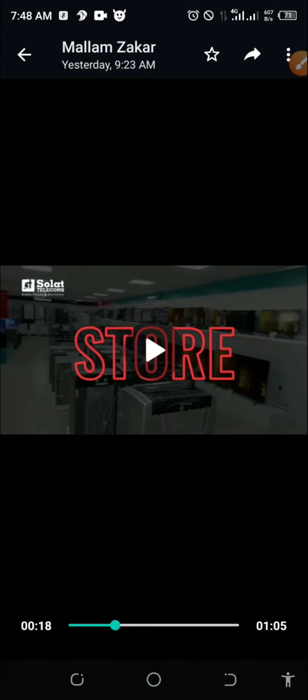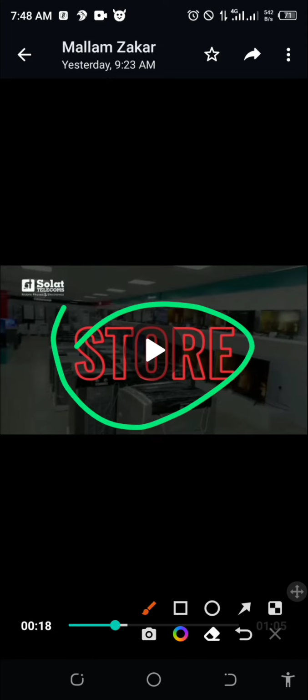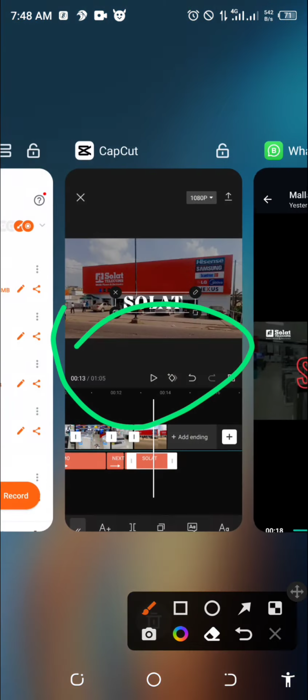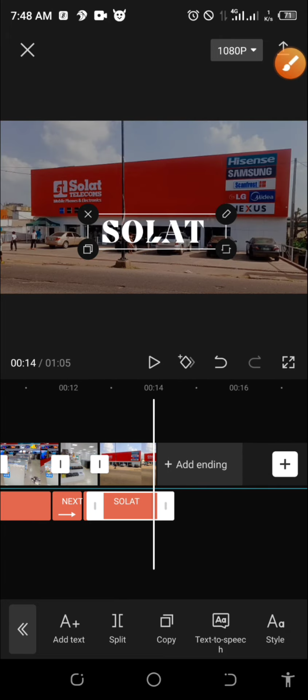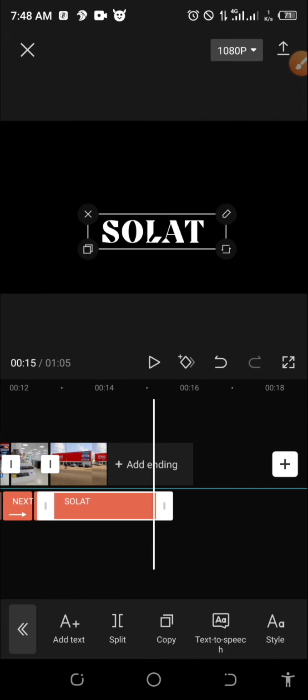Okay, this is also a hollow text. This is a hollow text with nothing at this level, but with red edges. So let me just show you how to do that quickly. I will not follow up properly because I don't want this video to be too long. But let me just show you how to do that type of text.